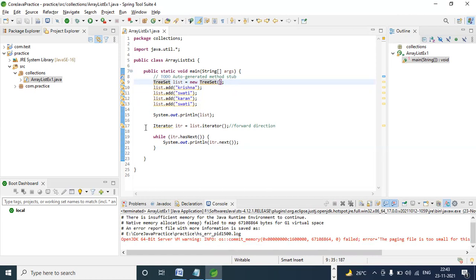Sorry, mention this on mission. You can replace this TreeSet with this element and find the result. Like this, set and list elements will be useful. Like that, I want to remove. Like you can use list.remove method, you can call and use these methods.